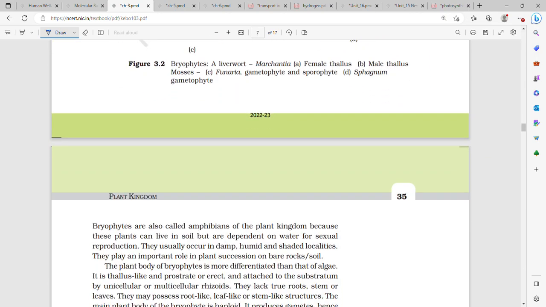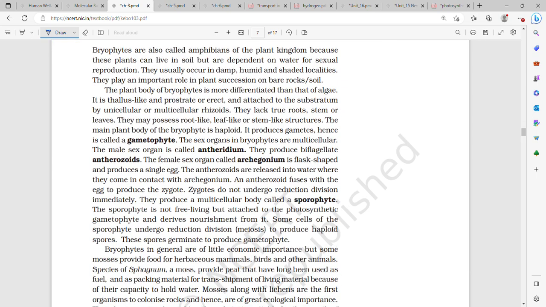Now let's come to bryophytes. Bryophytes are also called amphibians of the plant kingdom. Why? Because these plants can live in the soil, but they are dependent on water for sexual reproduction. They usually occur in damp, humid and shaded localities. They play a very important role in plant succession on bare rocks or soil.